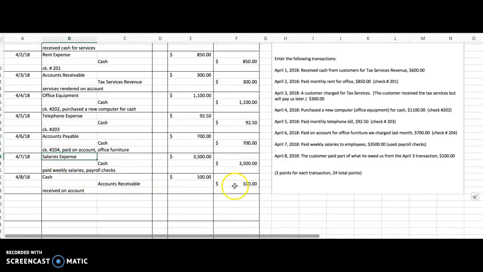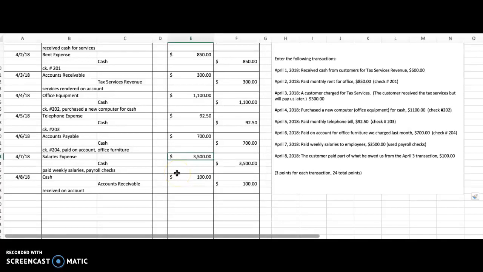Next one was the new one I threw at you to see how you could interpret this. We did pay salaries, it's a salaries expense, but the key here on April 7 is that we paid weekly salaries. That involves cash. So even though it says payroll checks, we're still spending the company's money. So the expense went up.